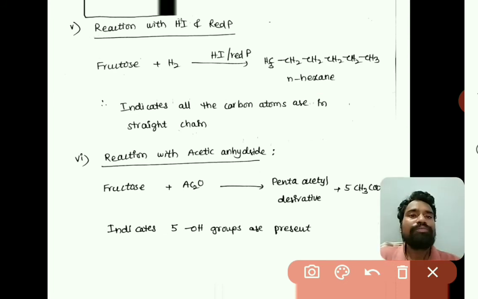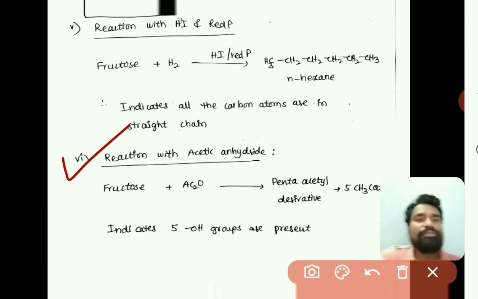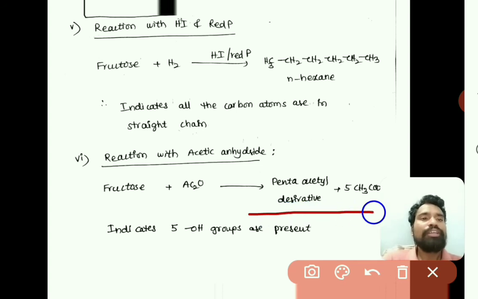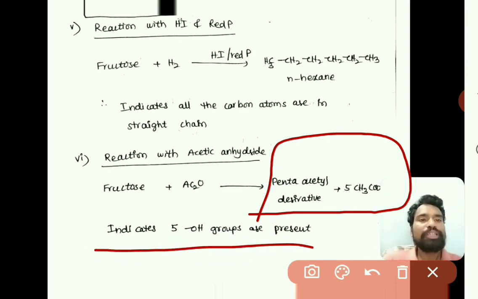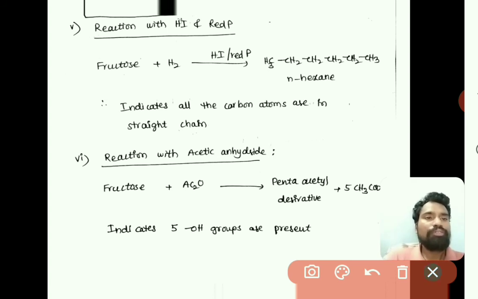The next one is the reaction with acetic anhydride. When fructose is reacted with Ac2O, that is acetic anhydride, we get a pentaacetyl derivative and 5 moles of acetic acid. As this forms a pentaacetyl derivative and 5 moles of acetic acid, we can confirm that 5 OH groups are present in fructose.